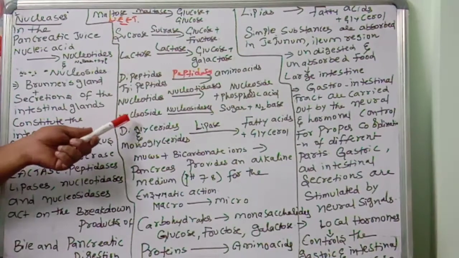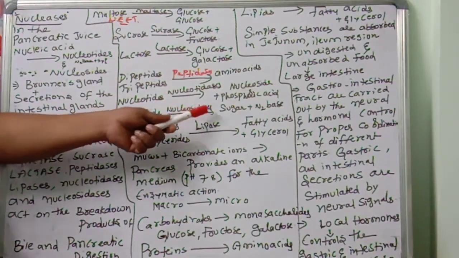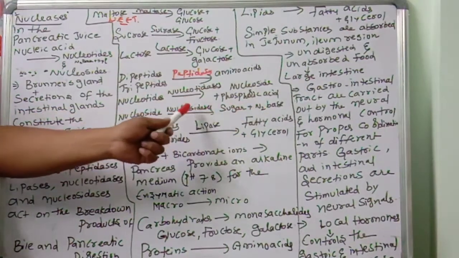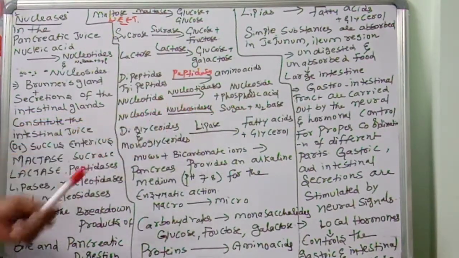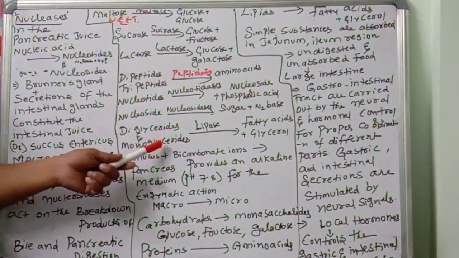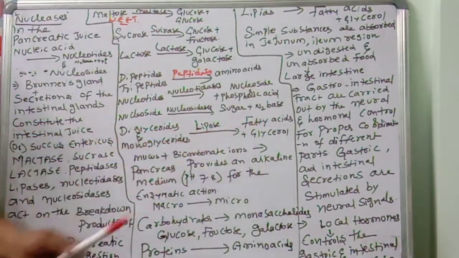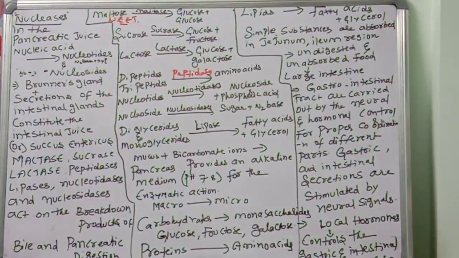Next, nucleoside converts into sugars and nitrogen base with the help of nucleosidase. Next, diglycerides and monoglycerides, with the help of lipase, convert into fatty acid and glycerol. So these enzymes all play a very vital role in the digestion of food. And next, an important concept, once again I am repeating this one, you have to see.